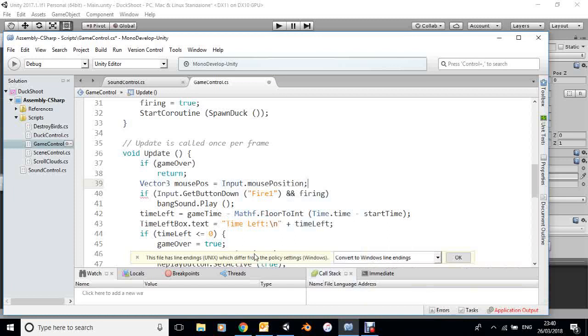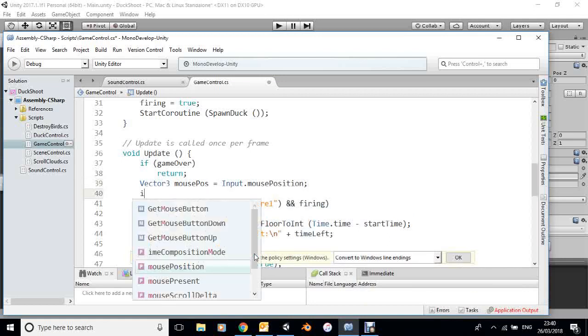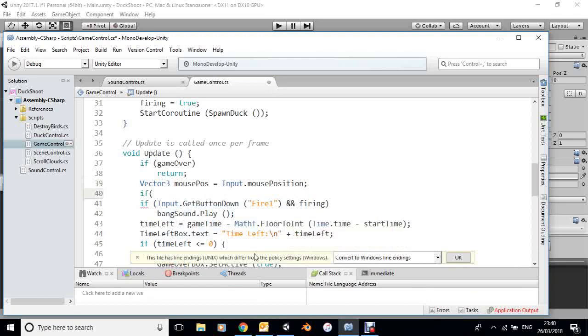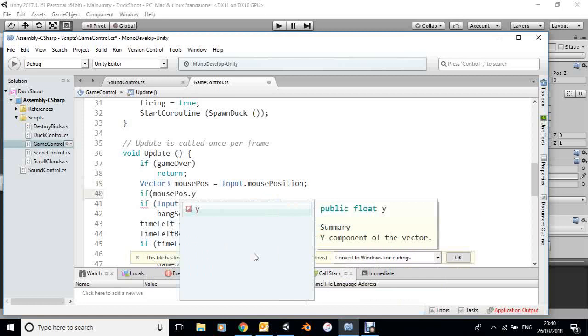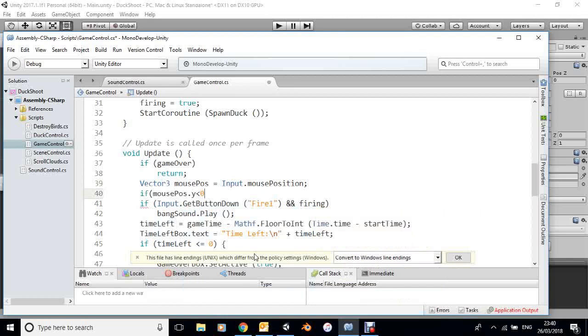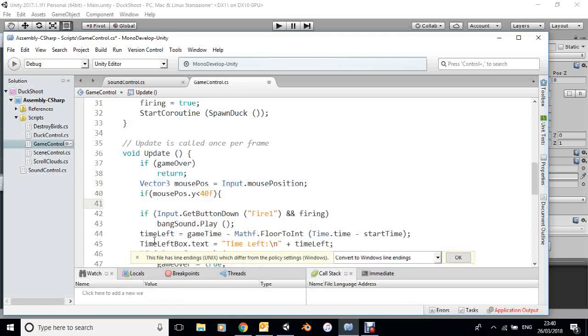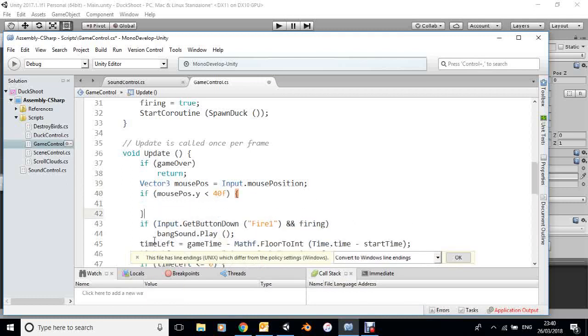Now I'm only really interested in the Y value of that. So if mousePos.y is less than 40, 40 pixels, then we're over the panel.